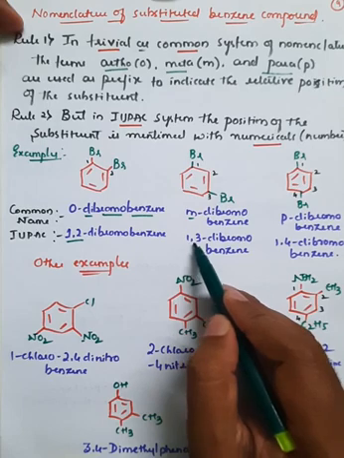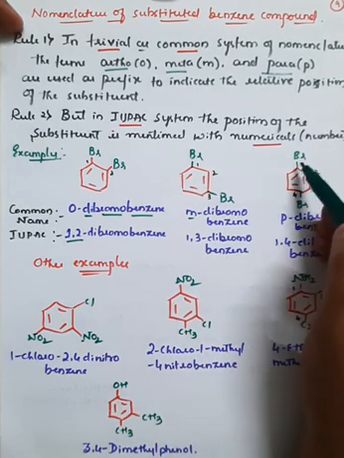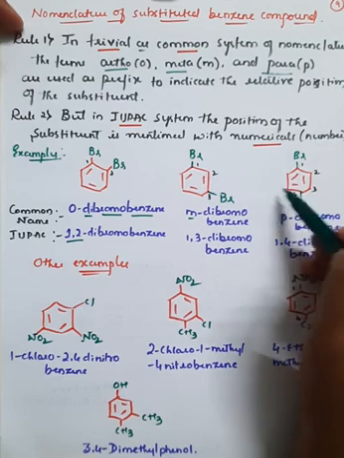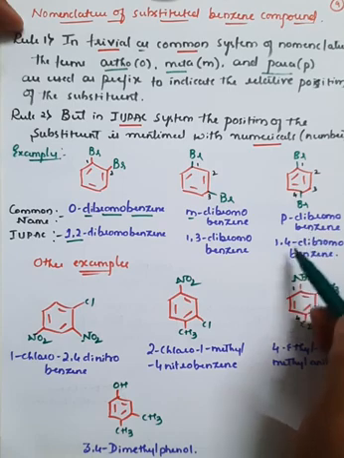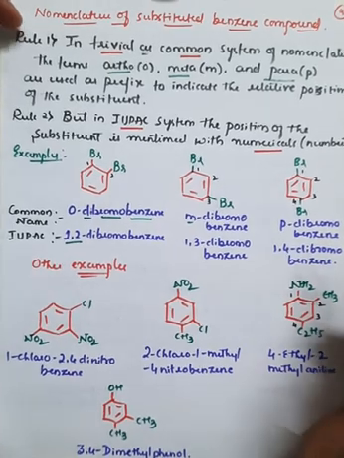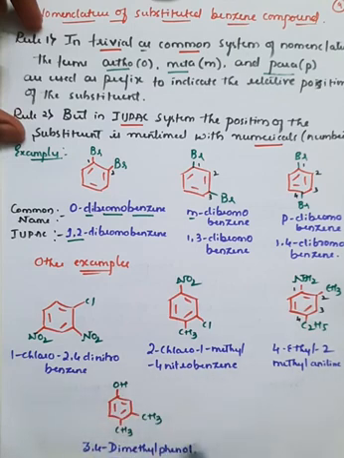So therefore that is 1,3-dibromobenzene. In the third example, 1, 2, 3, 4, you can number from this side also, 1, 2, 3, 4, right? Like this also. There is 1,4-dibromobenzene. If you take other examples here, these are all examples for IUPAC.